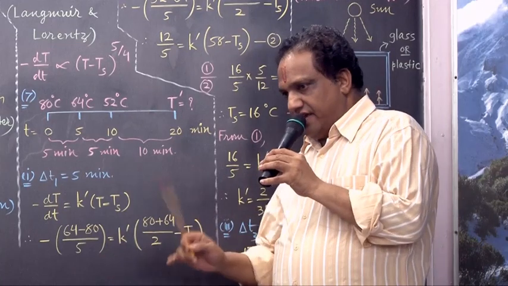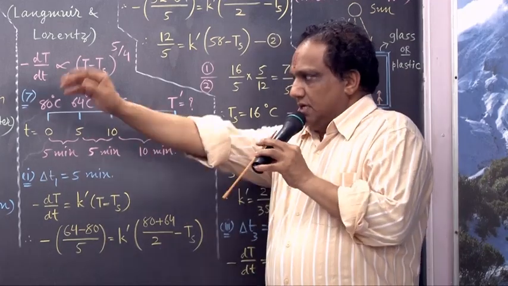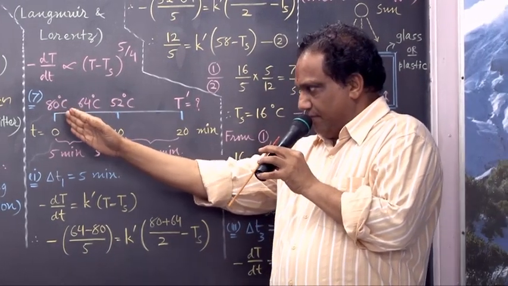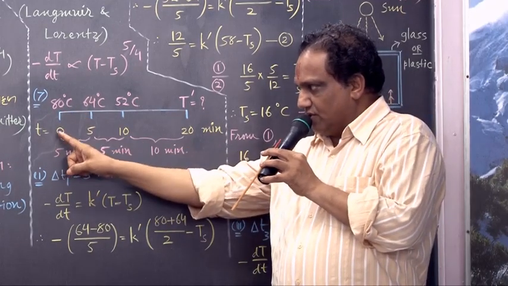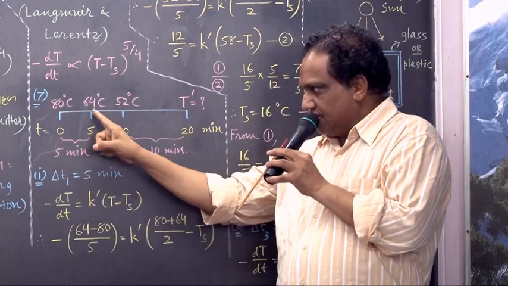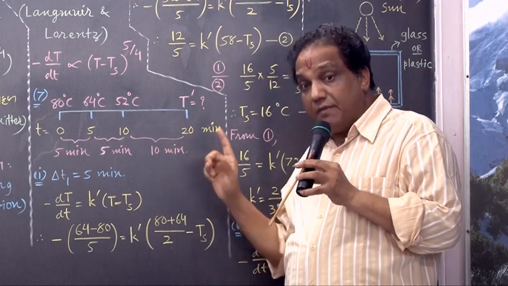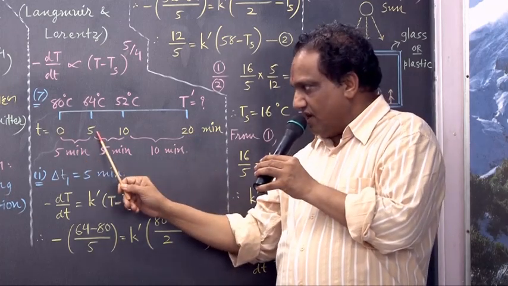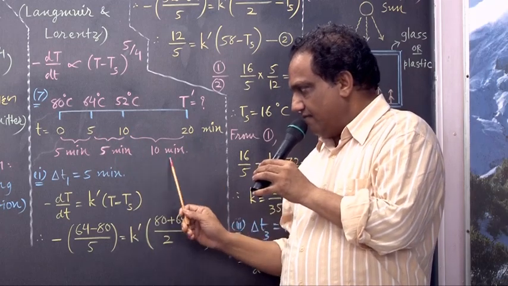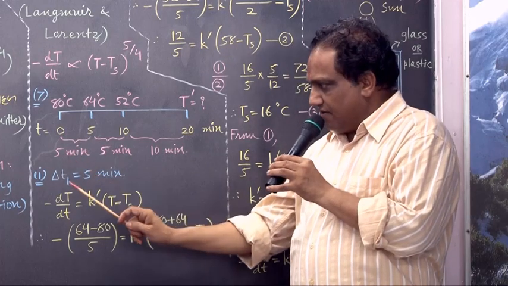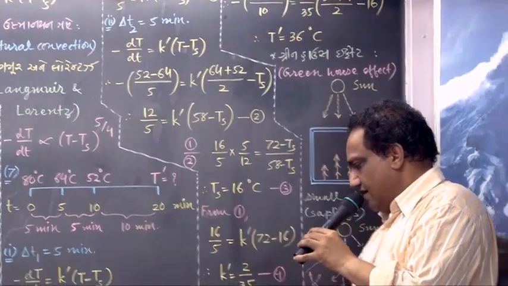Just to understand very easily, let us plot a little diagram. Here is the passage of time. So at the beginning moment, I just take t equal to 0. Say this is 5 minutes, say this is 10 minutes, say this is 20 minutes. What is the time interval between these instants? 5 minus 0, 5 minutes. 10 minus 5, 5 minutes. 20 minus 10, 10 minutes. Let these intervals be delta t1, delta t2, and delta t3.